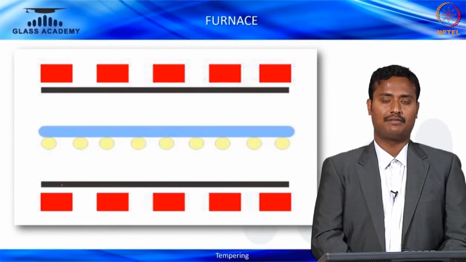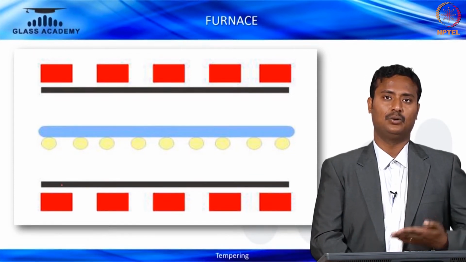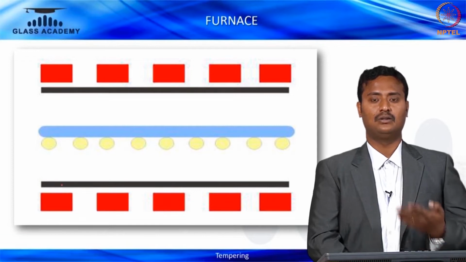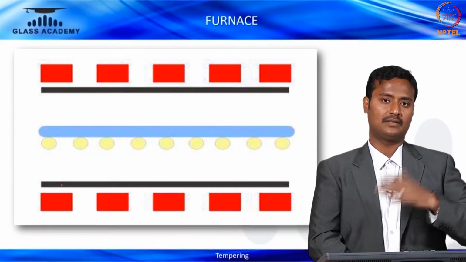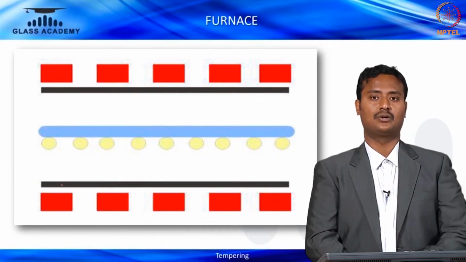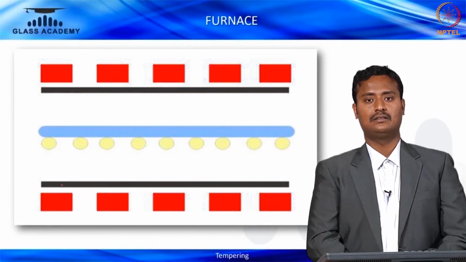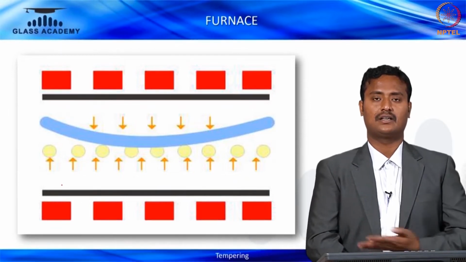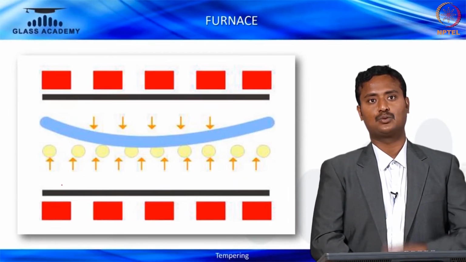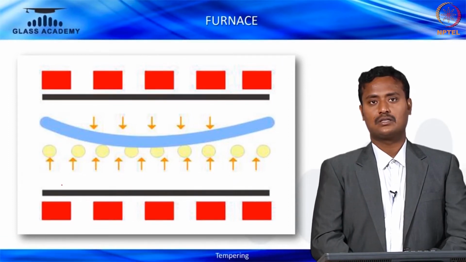Here the low-E glass is fed inside. Basically, the low-E coating is on the air side, which is not touching the roller side. So low-E glass is fed with the coating on the air side. As soon as the glass goes inside, within 60 seconds the glass tends to bend convex. Why is this?